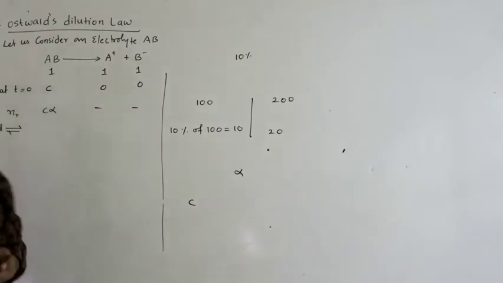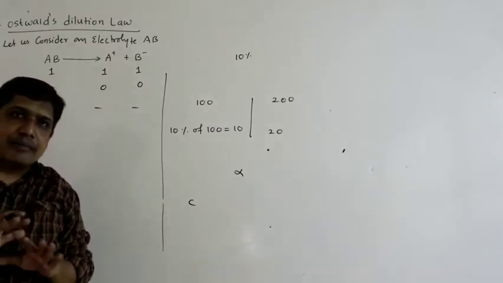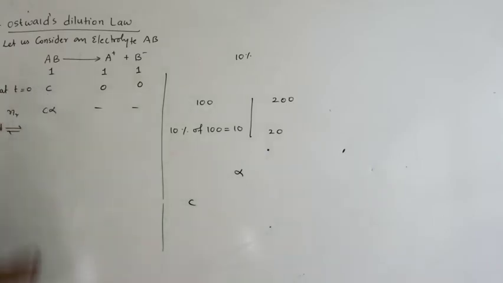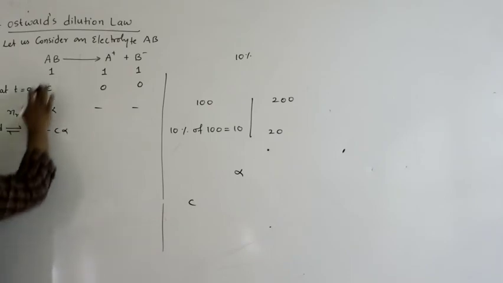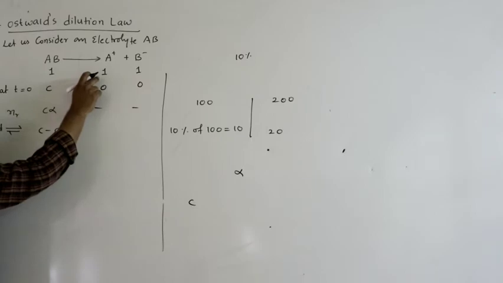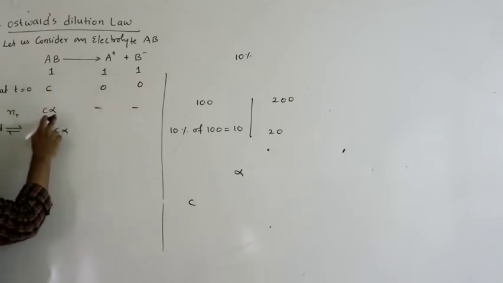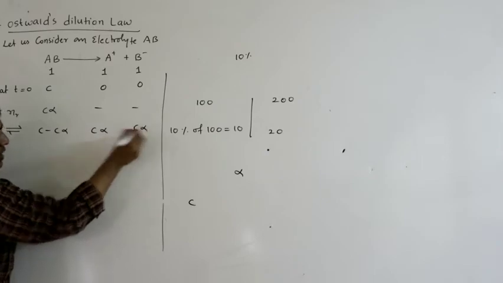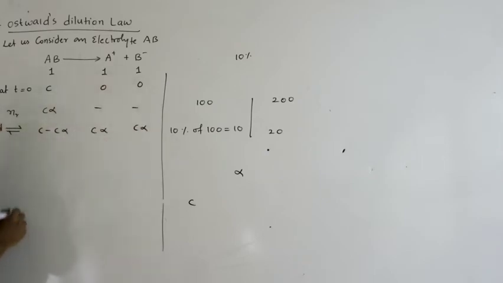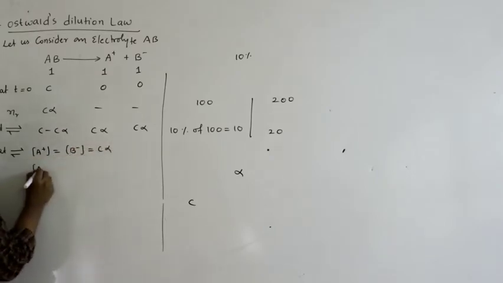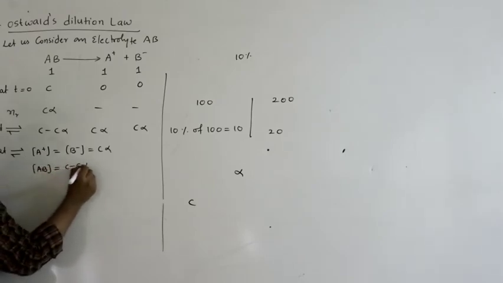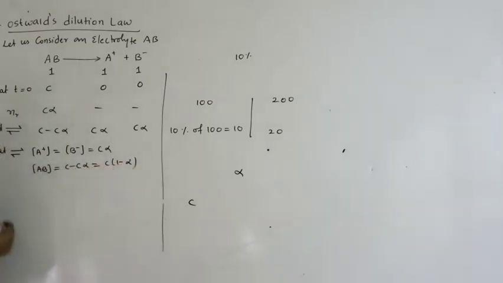Now what is the characteristic of equilibrium? At equilibrium, the concentrations remain constant. So out of C moles, if C alpha moles are reacted, what is left over will be C minus C alpha. For 1 mole, if it dissociates completely you will get 1, but we have only C alpha, so for C alpha you will get C alpha and C alpha. So at equilibrium, the concentration of A plus is equal to B minus, equal to C alpha. The concentration of AB is C minus C alpha, nothing but C into 1 minus alpha.